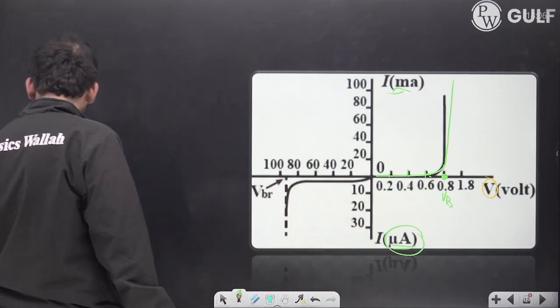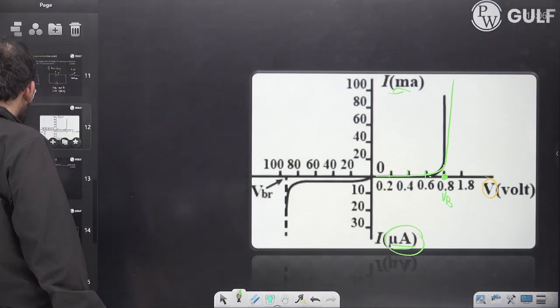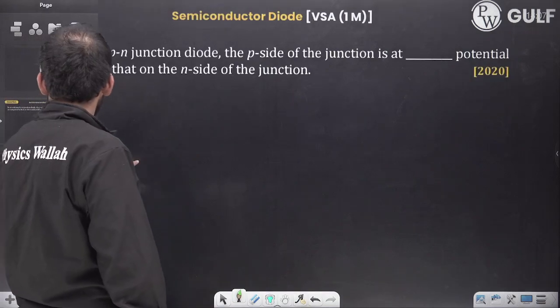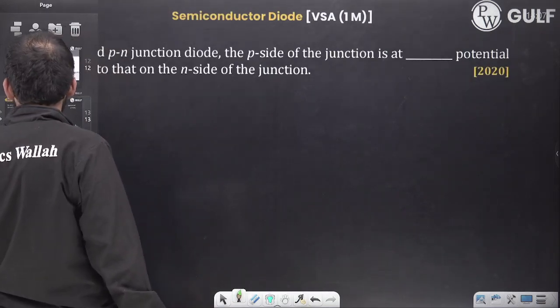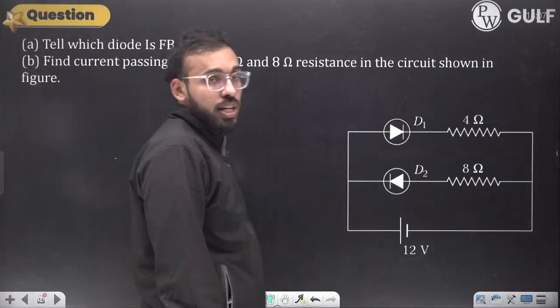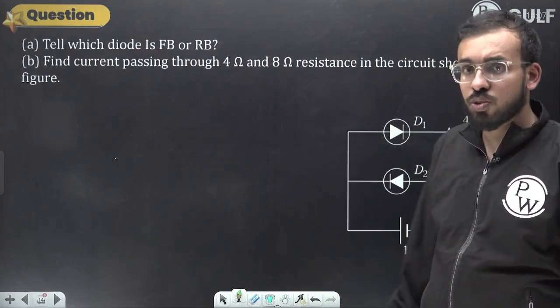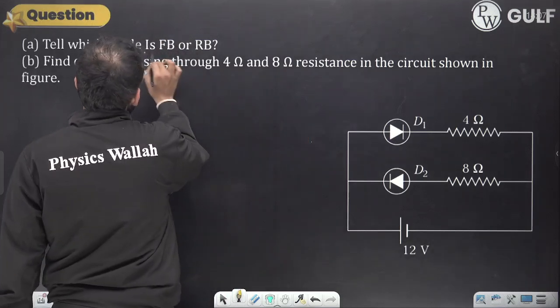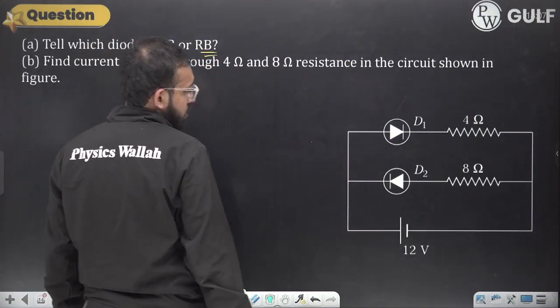So yes, sometimes they ask you the VI characteristics also. Take this as homework, a 1-marker. We need to tell which diode is forward biased and which is reverse biased.